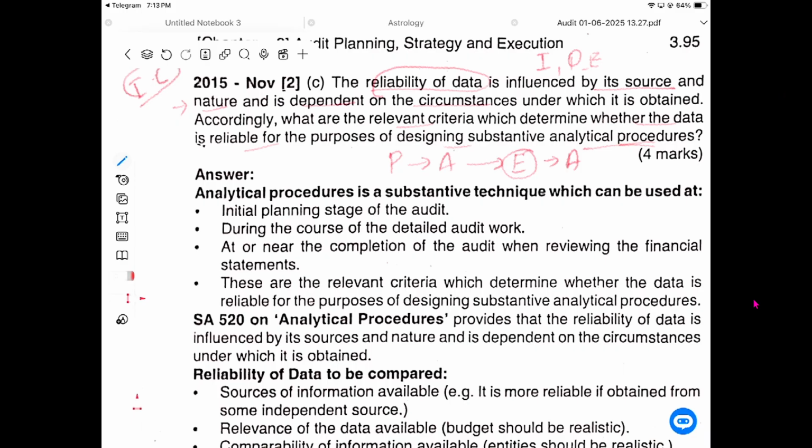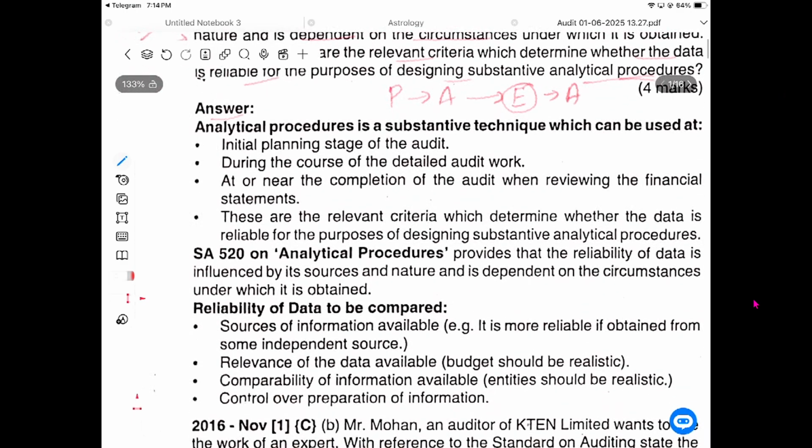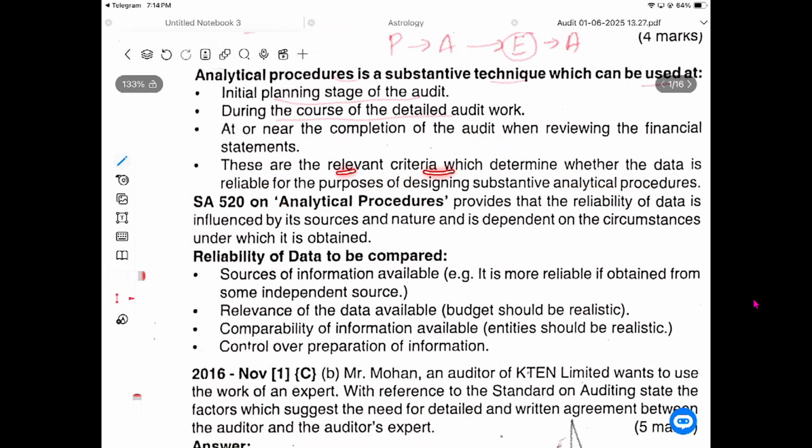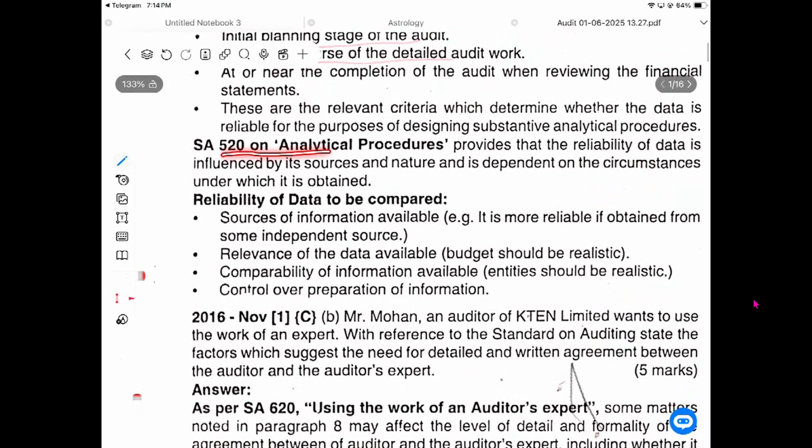If not, we need to perform a substantive analytical procedure, because if we require some more data, we need to change the plan, increase the sample size, or change the audit procedure. These are the things. So the answer: an analytical procedure is a substantive technique used at the initial planning stage of the audit, during the course of detailed audit work, and at the completion of the audit while reviewing the financial statements. And these are the relevant criteria to determine whether the data is reliable for the purpose of designing a substantive analytical procedure, under SA 520, Analytical Procedures.